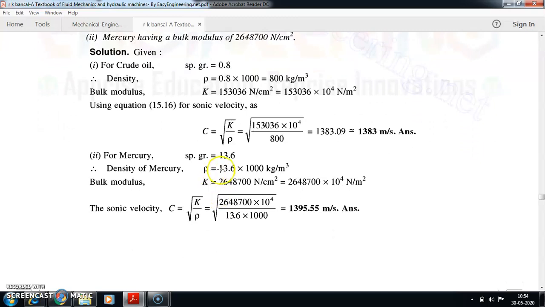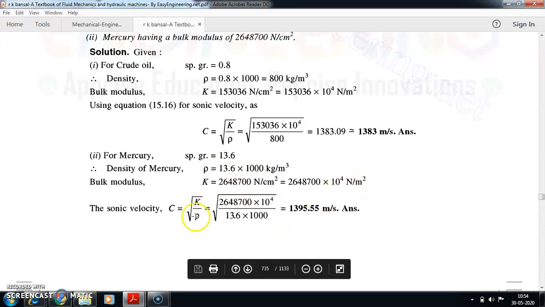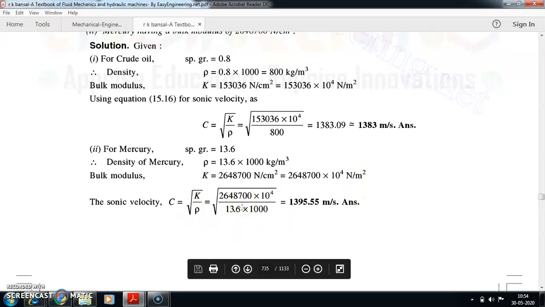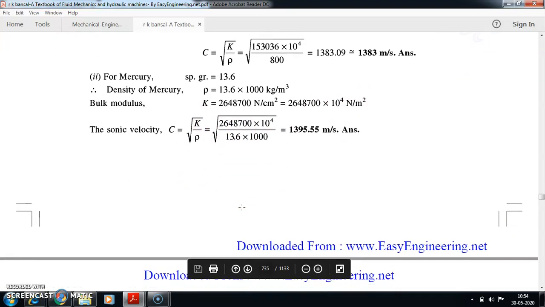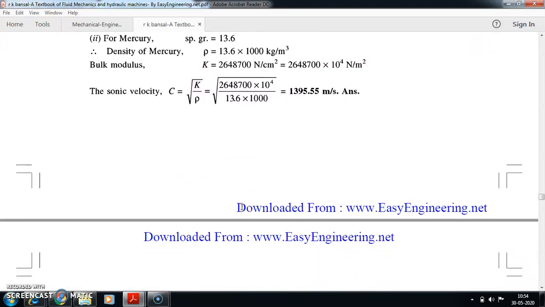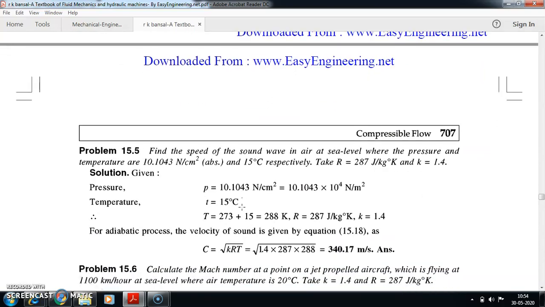So density can be found by multiplying by 1000. Put the bulk modulus in SI unit, that is Newton per meter square. Find the C value, which is root of K by rho. We get it as 1395.55 meter per second. Very simple to solve.